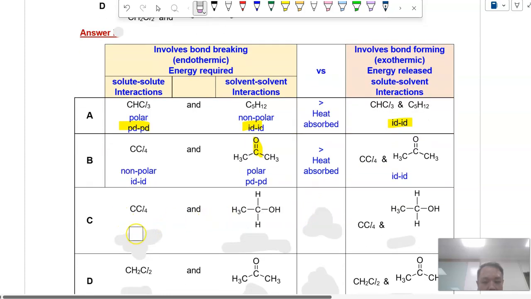Okay, for part C, we again have CCl4, non-polar, IDID. But for this one, because of the OH bond, you have a delta plus H and delta minus O, so you do have hydrogen bonding. So again, you have a non-polar molecule and hydrogen bonds. The type of interaction will only be IDID. Similarly, can IDID be stronger than hydrogen bonds? Cannot, and therefore you need more energy to overcome solid-solid interaction and solvent-solvent interaction than the energy released during solid-solvent interaction. Heat will be absorbed.